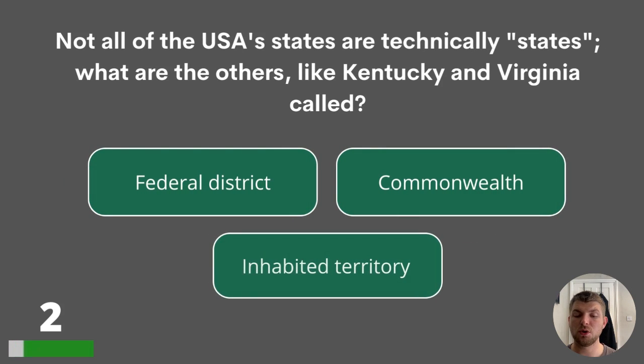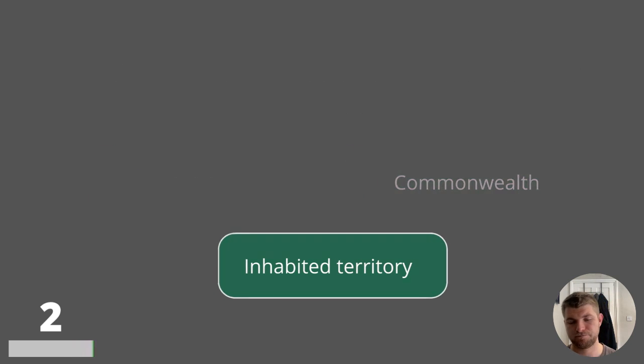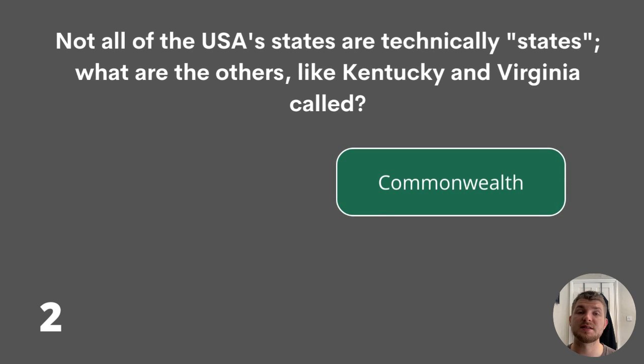2. Not all of the USA's states are technically states. What are the others, like Kentucky and Virginia, called? Federal District, Commonwealth, or Inhabited Territory? The answer is Commonwealth.